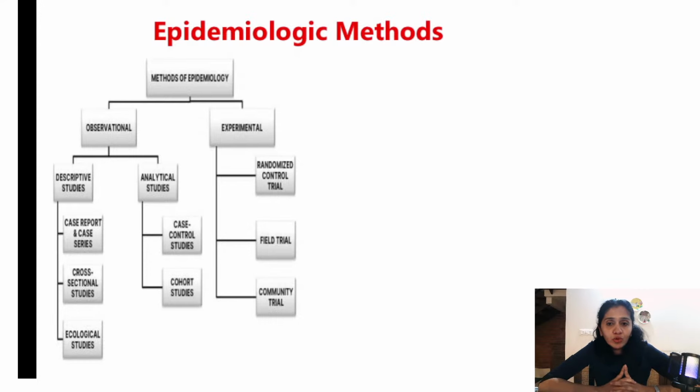So what is a case report? I'm sure you're all familiar with case taking, right? In medicine, OBG, community medicine. So what do you do usually? You take the history and you write it down. If you come across some unusual case, a unique case, and you write it down and want to publish it, you can do it. All right. So that becomes a case report. Published case studies or case reports. You cannot publish the ones which are presenting with usual symptoms. Some unusual cases, if you write it in the form of a report and publish it, it becomes a case report.